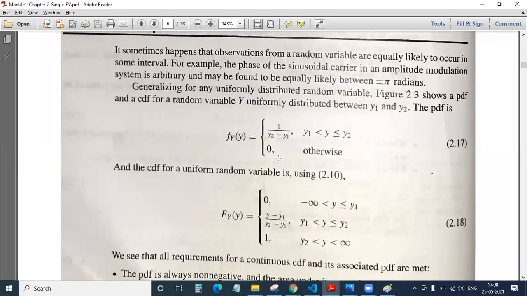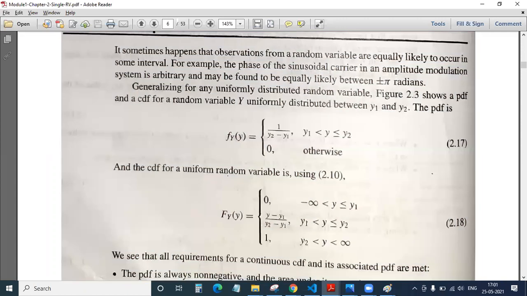See here, friends, what they have given here. What is small f which they have given? PDF or CDF? PDF. So they have given us the PDF, and you can observe in the next step what they have found out: the CDF. So in the exam also we will be getting the CDF.